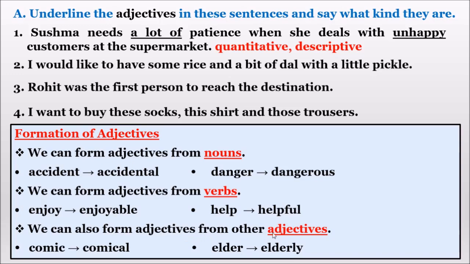We can also form adjectives from other adjectives. Comic, comical. Elder, elderly. So adjectives can be formed from nouns, from verbs, and also from other adjectives. The only thing is, if we want to change a noun or a verb or an adjective into another adjective, we have to add a suffix. If we add a suffix to those nouns or verbs or adjectives, immediately we can derive other adjectives. Understood, children?